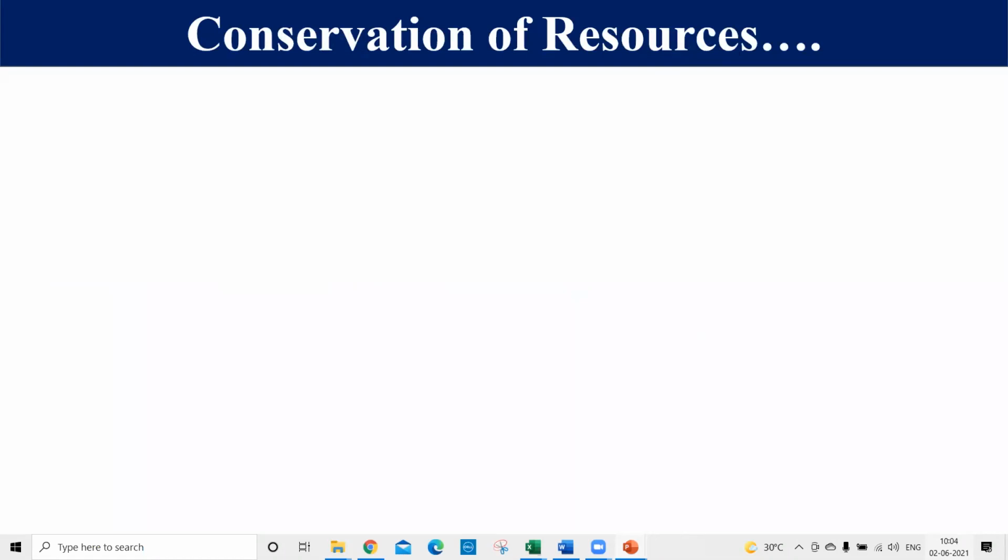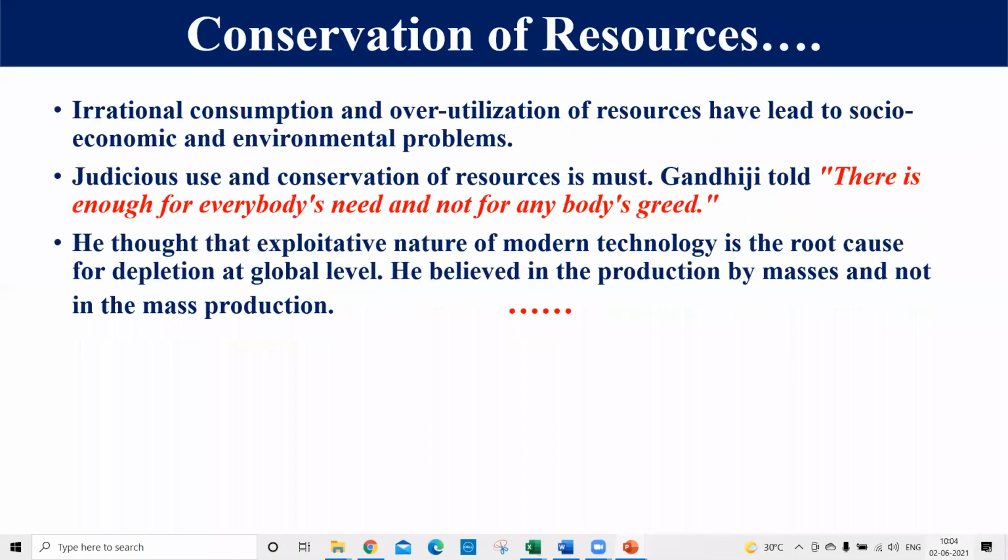Dear student, we have studied that natural resources are a free gift of nature. So due to greed, and to fulfill their motive and their benefit, a few people are misusing things, and that's why they indiscriminately overutilize these resources.